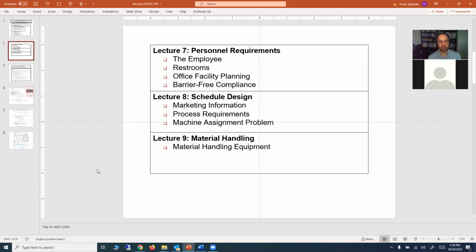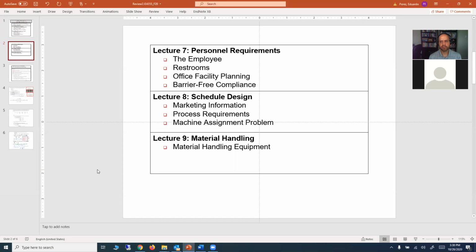And later today, we're going to see one of those examples that is coming from the assignments. But that also could be a problem where I give you some numbers and tell you, based on those requirements, compute the number of machines that will be needed for that particular department.